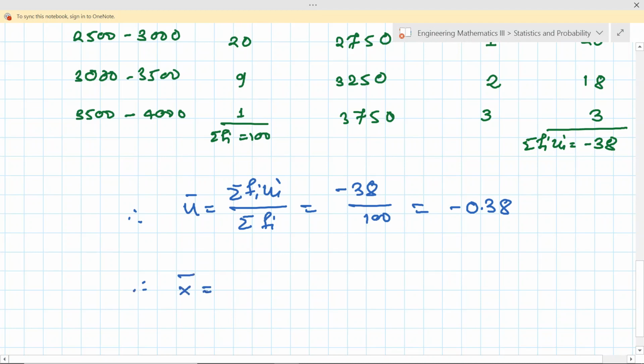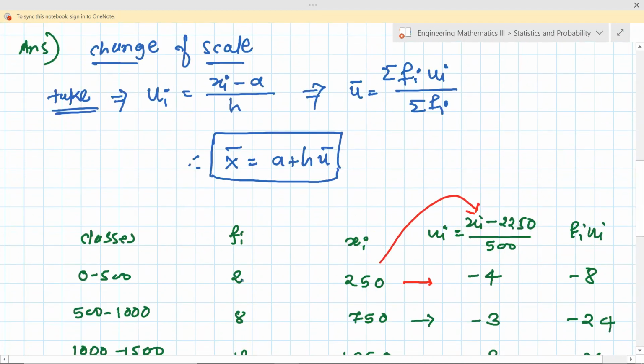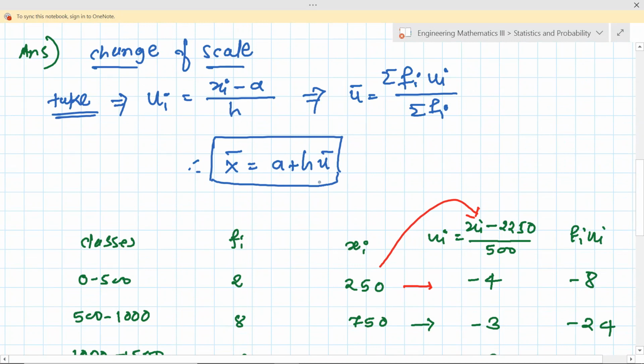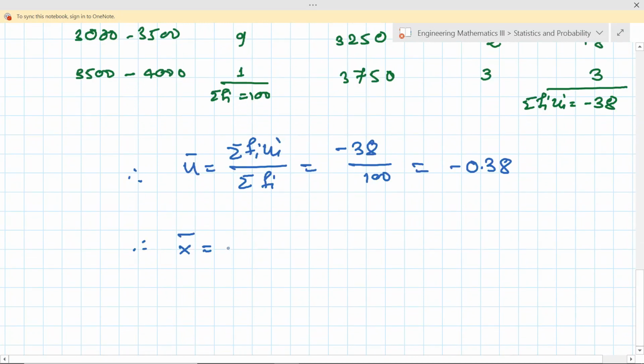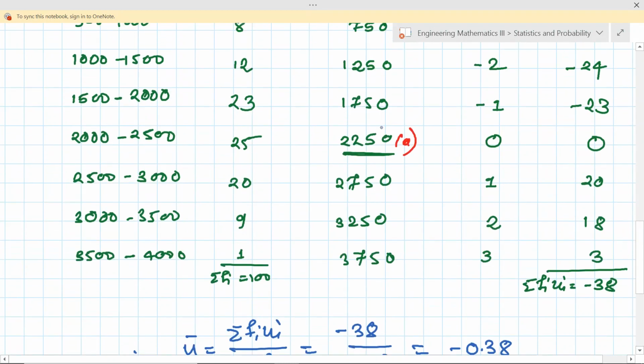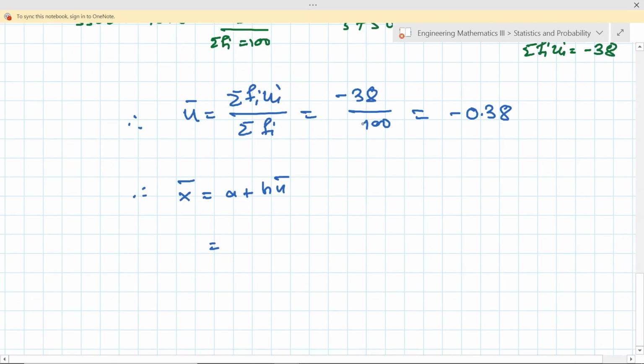What is x bar then? We have seen the result. X bar is equal to a plus h into u bar. So what is my a that I have taken in the example? This is a, 2250. So 2250 plus h, which is the width of the class, 500, into u bar, which we have from the previous step, minus 0.38.